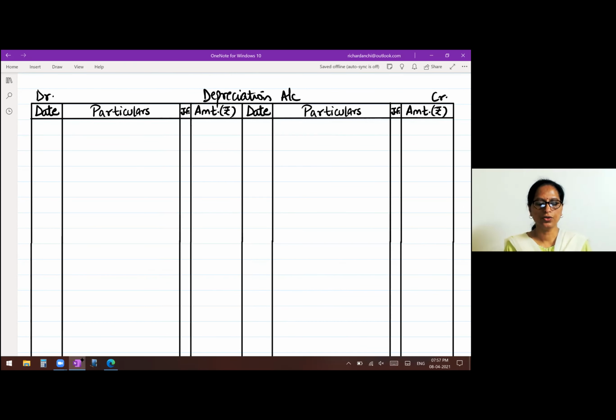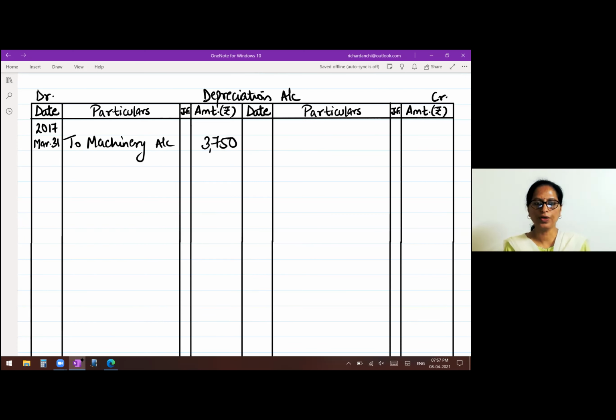Now, in the first year you had charged depreciation, 2017, March 31st. The entry was depreciation account debit to machinery account. So write there, to machinery account, first year's depreciation 3,750.